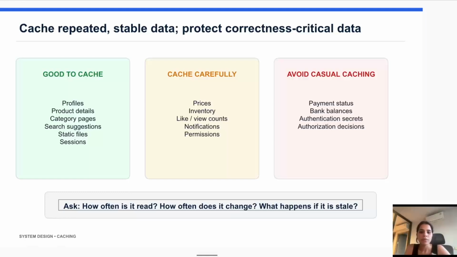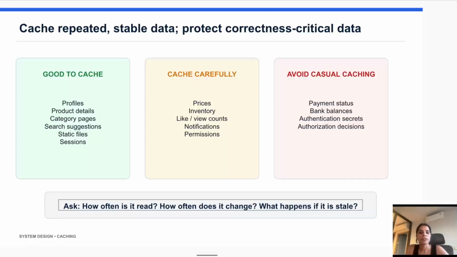Second is cache carefully. Every type of data is not required to be cached in the same way. Some data needs extra care because it changes very often, and it must be very accurate. For example, prices, inventory count, like count, view count, notification count, and permissions data can be cached, but we need to be careful with the freshness, because this data is very vulnerable to change. If inventory data is old, a user may buy a product that is actually out of stock. If the permission data is old, a user may get access to something they should not access.